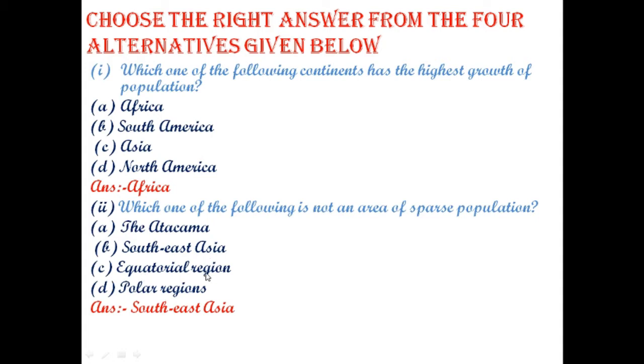Equatorial region, this area does not have a comfortable climate to live in. And same here, polar regions. These are very cold areas. Here, cold climate is found, and in the equatorial region, hot climate is found. So your answer is Southeast Asia.